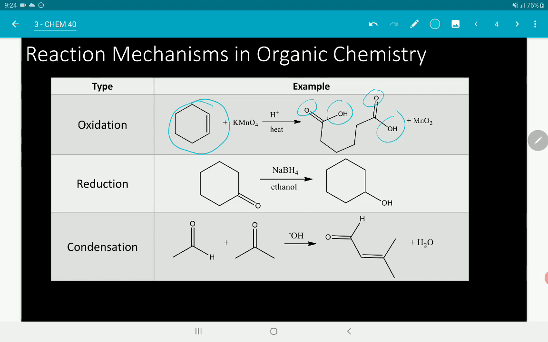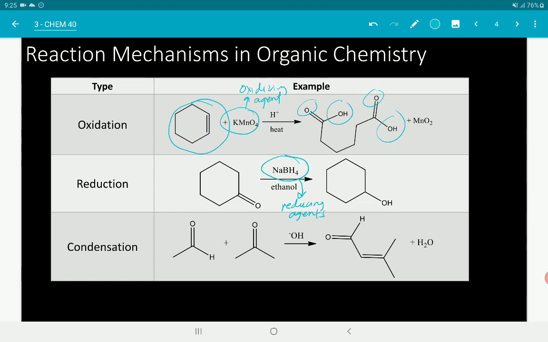Okay? And the source of the oxygen is called the oxidizing agent. Okay? So that's the oxidizing agent. So reduction naman, kapag reduction, it's the increase in the number of hydrogen. So it also involves another class of reagents called the reducing agents. Okay, so a reducing agent will increase the number of hydrogen in your system.